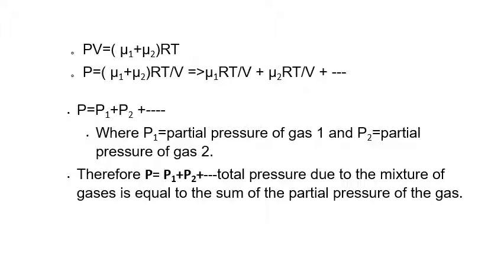That means P = (μ1 + μ2)RT/V, or opening the bracket you get P = P1 + P2 and so on. This means the total pressure due to the mixture of gases is equal to the sum of the partial pressures of the gases.